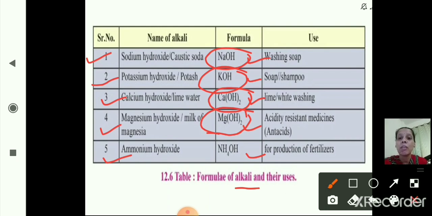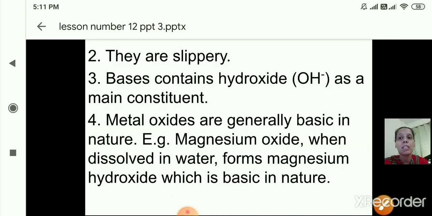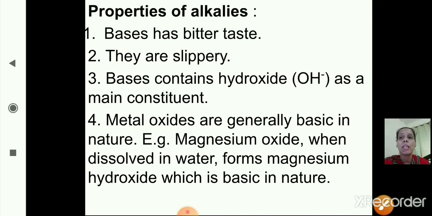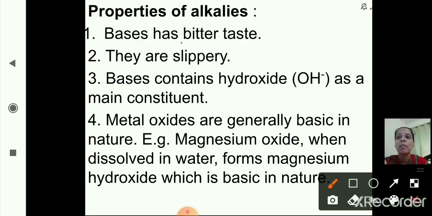Okay, in the previous session we have studied the uses of acids. Now these are the uses of bases. Now we'll see the next, properties. So these are the properties of alkalis or bases. The first property is bases have a bitter taste. We have studied this previously. I hope you know the first property of acids: acids have a sour taste, right? And bases have a bitter taste.